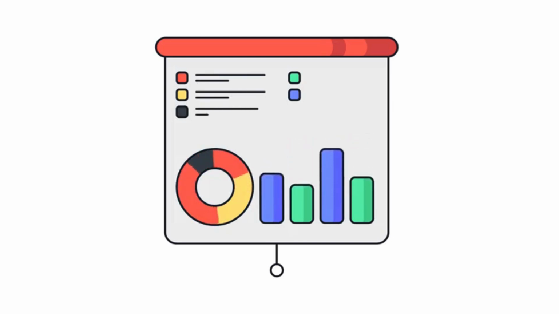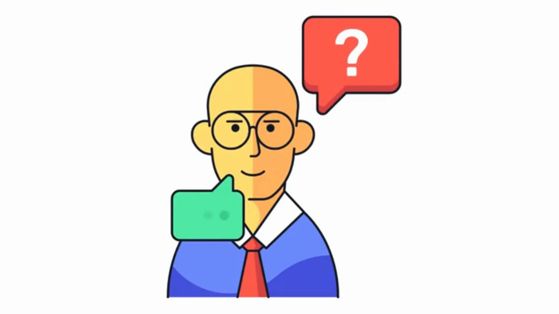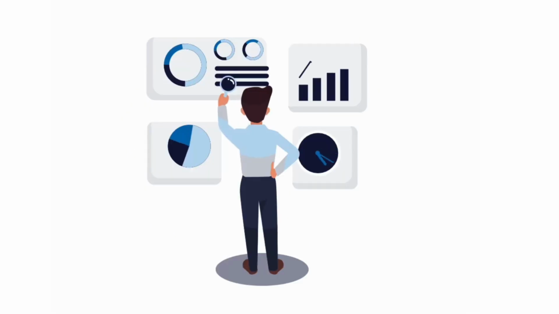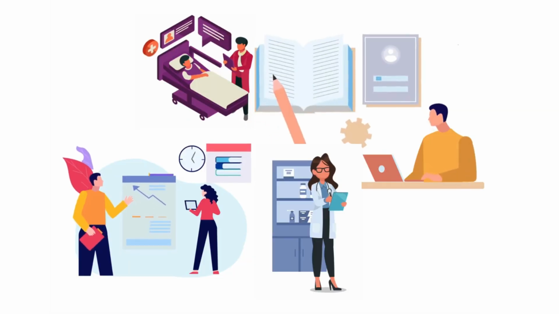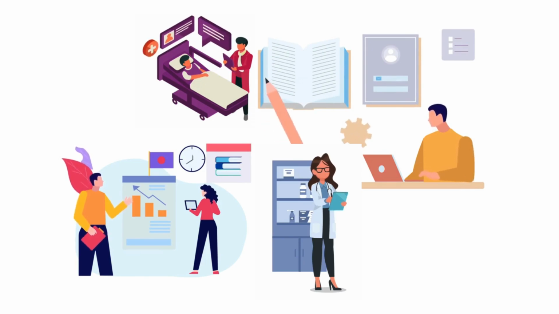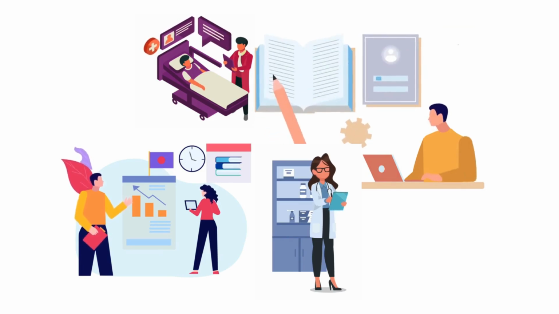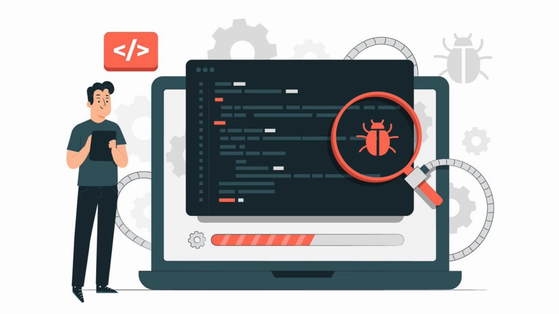Think of logging and monitoring as the nervous system of our system. Logging is all about recording events and actions that happen within our system, creating a detailed history of what's going on. Monitoring, on the other hand, gives us real-time insights into key metrics, like server load, database performance, and user activity. So logging is like a meticulous record keeper, diligently noting every event, while monitoring is like a team of doctors constantly checking the patient's vital signs. That's a great way to put it. And just like in healthcare, early detection is key. By monitoring these vital signs, we can identify potential issues before they turn into major problems.